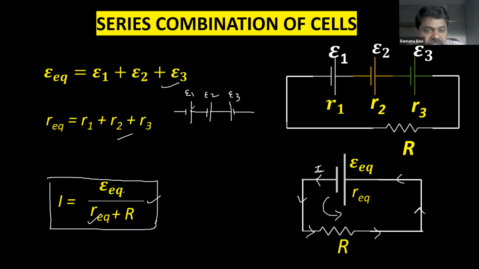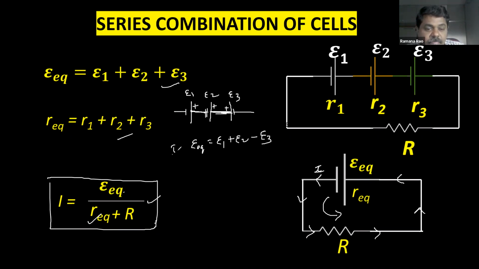Now you can see carefully. This is positive. Positive is connected to negative. Again, this is positive. Positive is connected to positive, not negative. So in such a case, if positive is connected to positive, then you have to write EMF equivalent as epsilon 1 plus epsilon 2, because this combination is correct, plus to minus, but this is connected plus to plus. So we have to reverse the third one to get the correct combination. That means we have to change the polarity. So this will become minus E3.